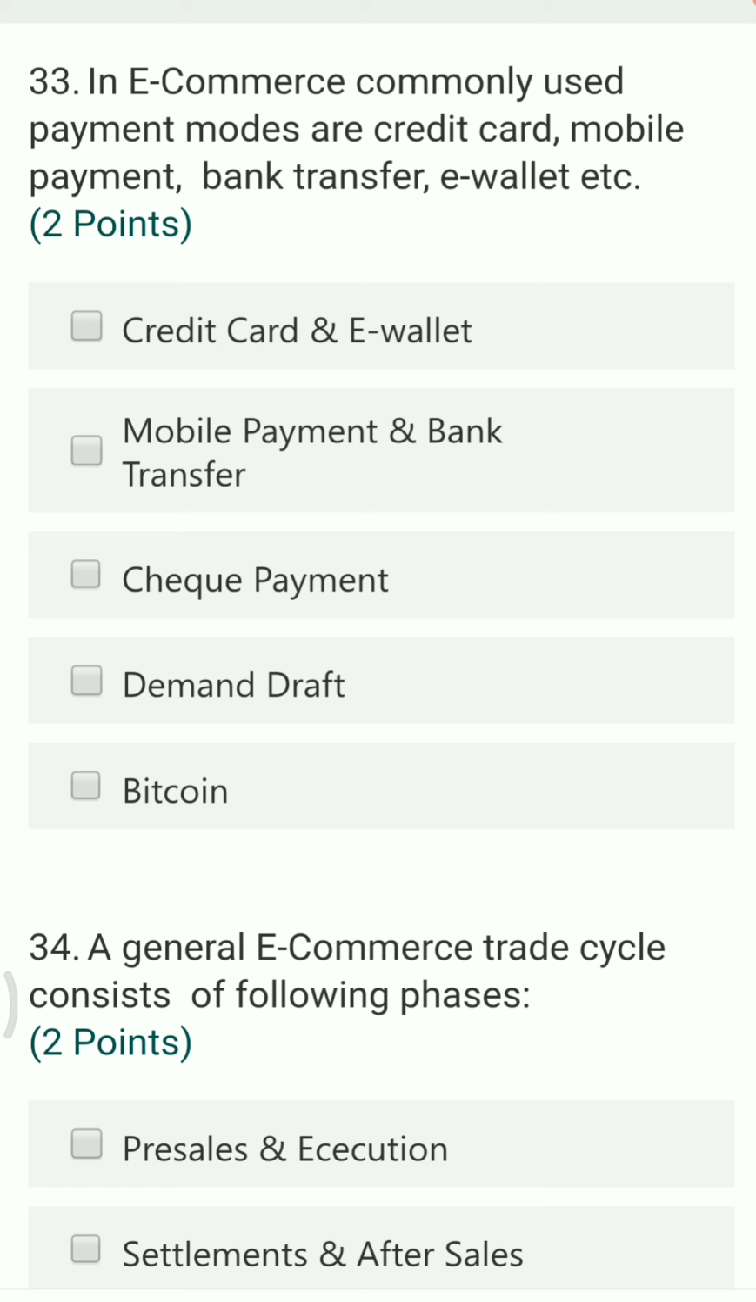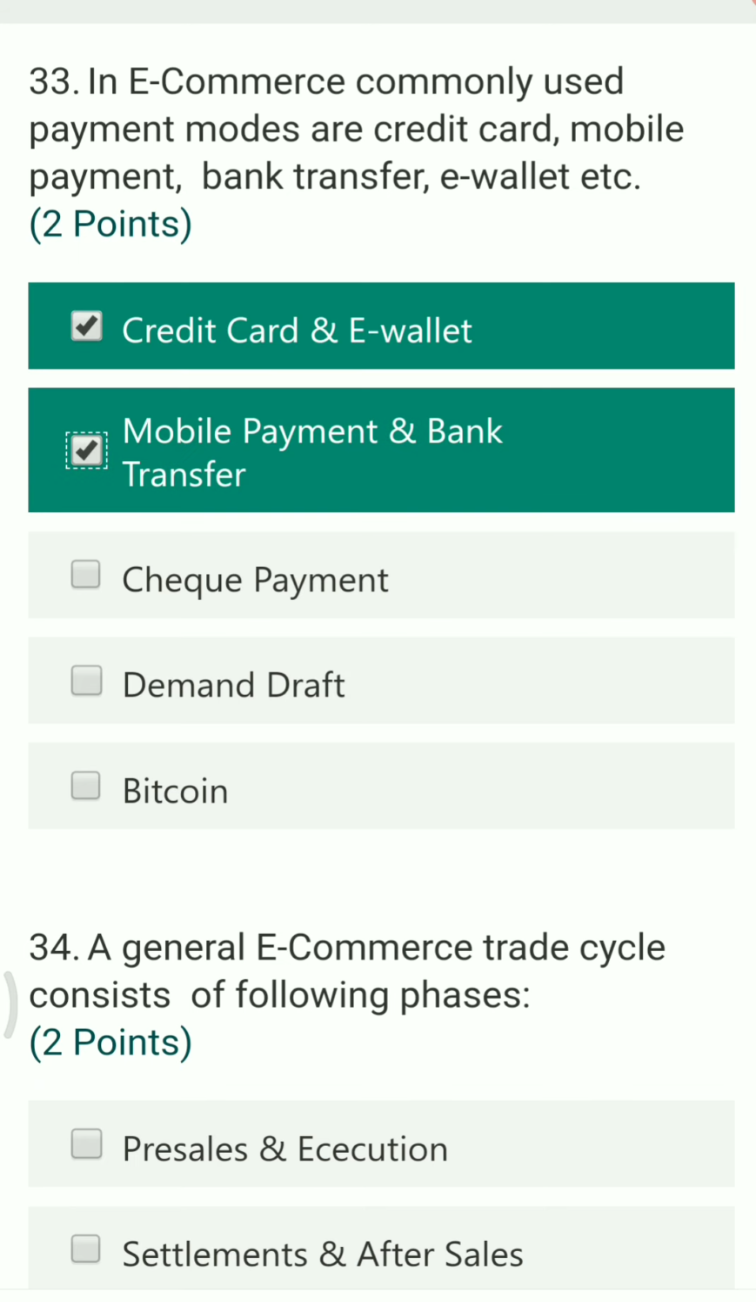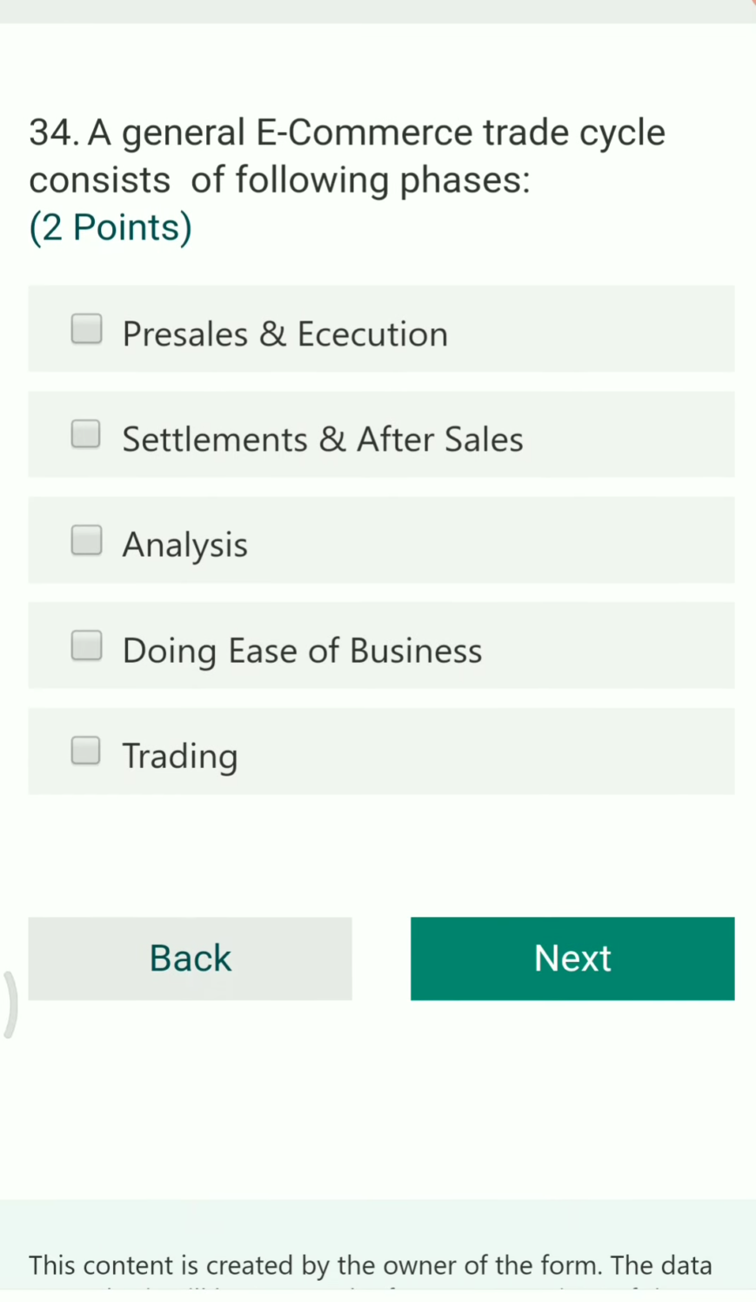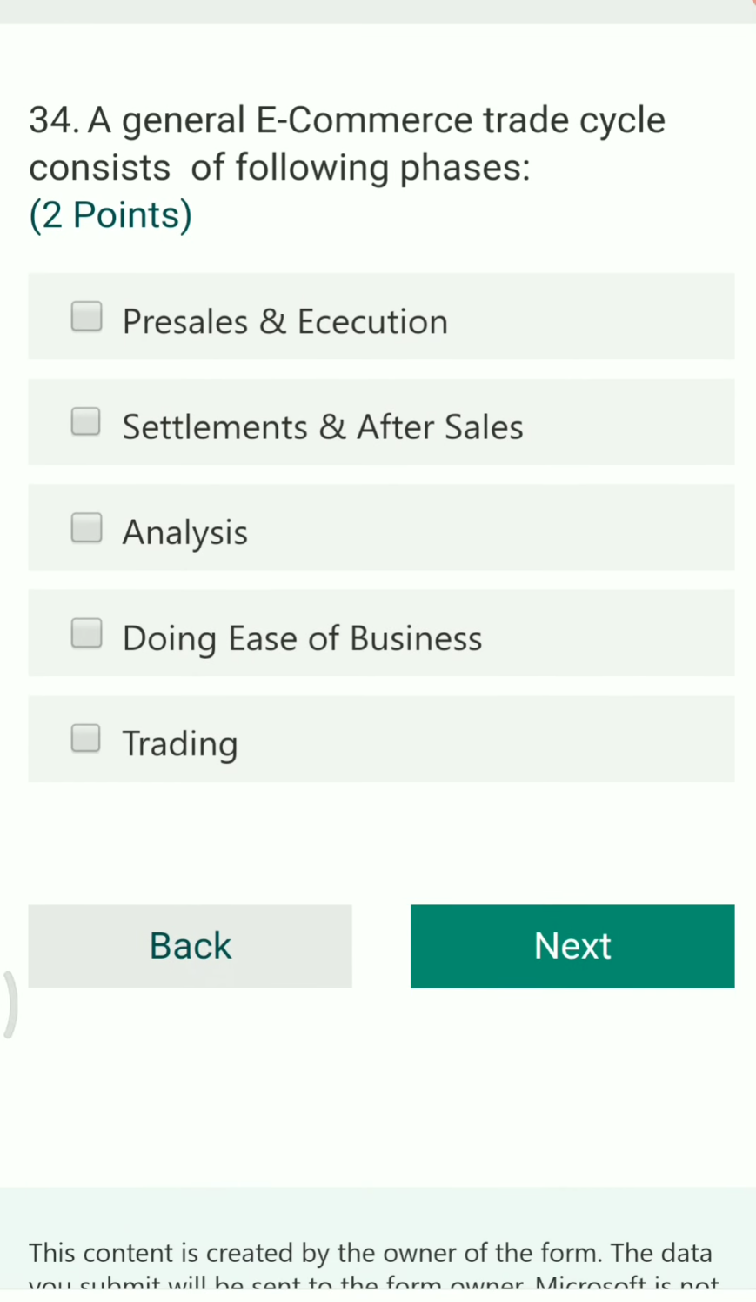Next question. In e-commerce, commonly used payment modes are credit card, mobile payment, bank transfer and e-wallet. So the right answer is credit card, e-wallet, mobile payment and bank transfer. Cheque payment, demand draft and Bitcoin do not belong to e-commerce payments.